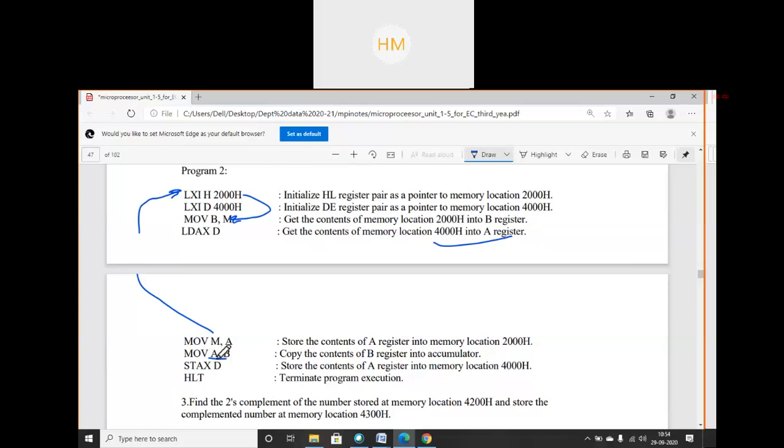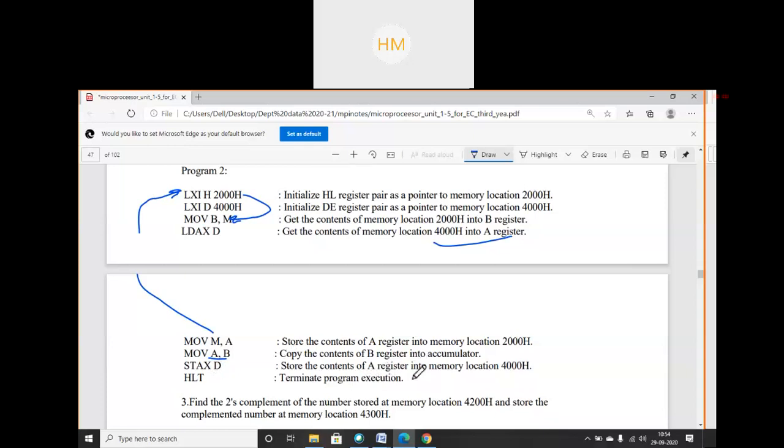So now the data has come into the accumulator. Where do I have to store it? In 4000 hex, okay. And with what have I located 4000 hex? By register D. So I can use STAX D. I can't use STA, because STA requires a memory location.